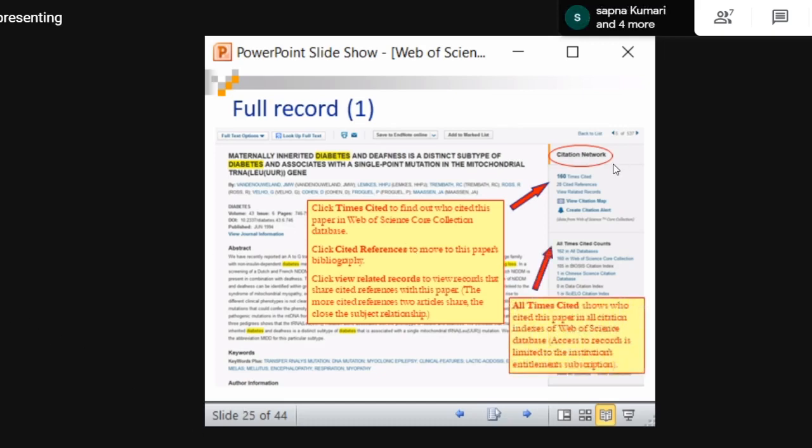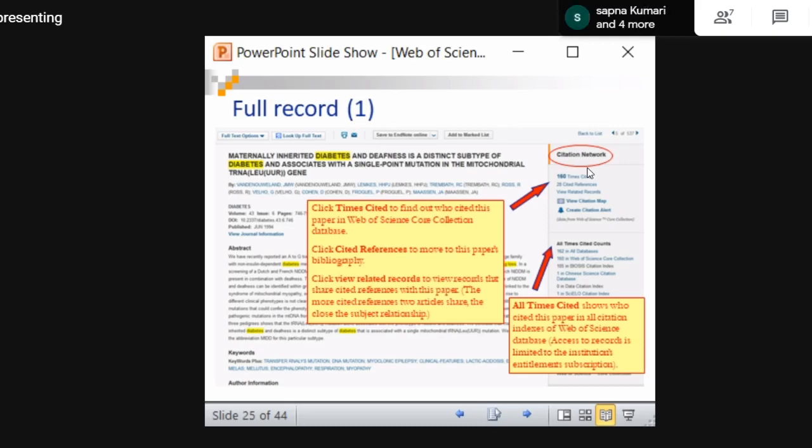There is a difference between this one and this one. All times cited means citations across all databases that Web of Science provides, including the Chinese and other databases. This one is only showing the core collection. Core collection, as I told you, is science citation, arts and humanities citation, emerging sources, conference proceedings and others.